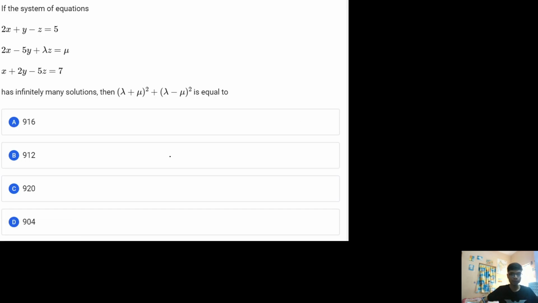We have the first question on the screen. I hope you will pause the video, take a screenshot, try this question on your own and come back to the lecture to match the answer. Let me read this question, what the question says. In this given question, it says that there is a given system of equations.